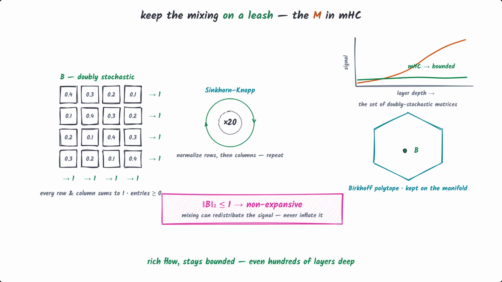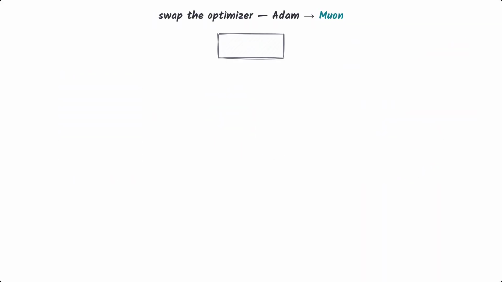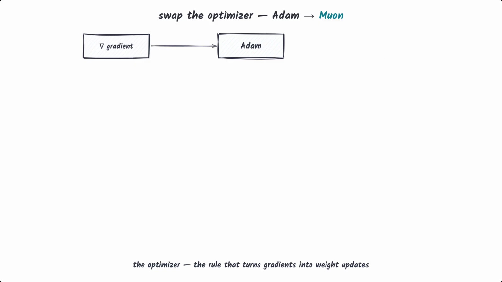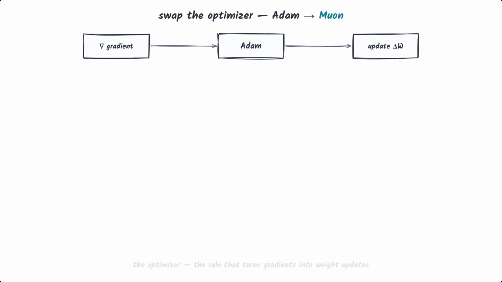Freedom, but on a leash. The third upgrade swaps the optimizer, the rule that turns gradients into weight updates. For years, almost everyone has used Adam, which rescales each weight step individually. V4 switches to a newer optimizer called Muon, and the idea is geometric.